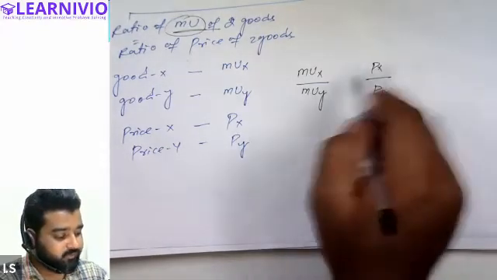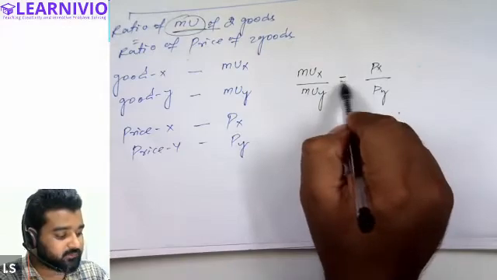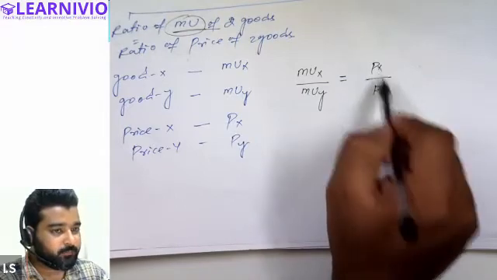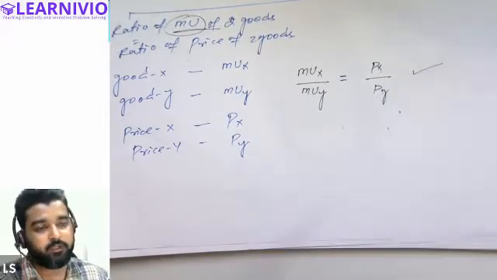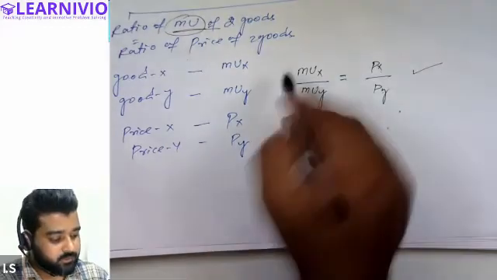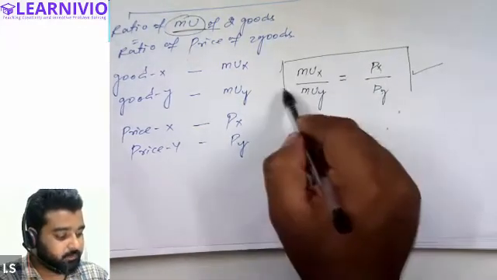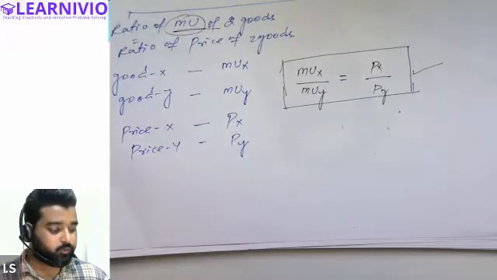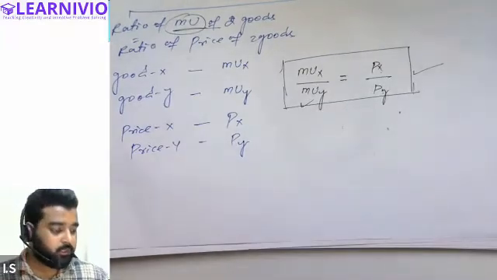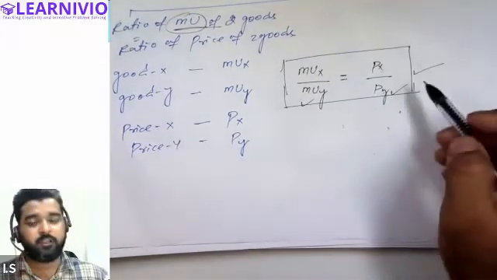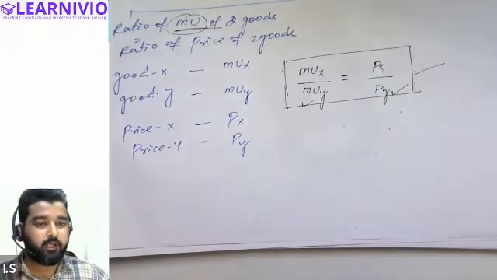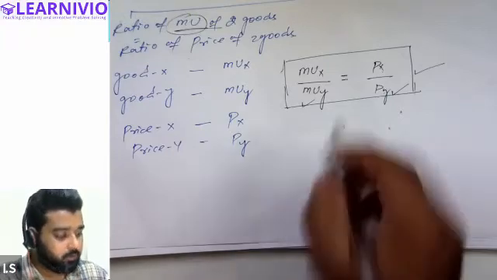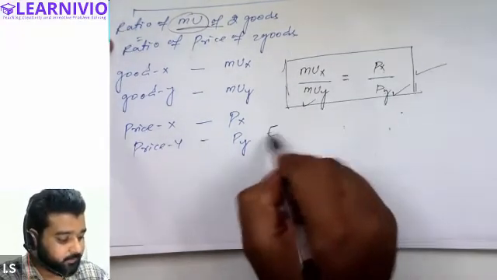All right, so when the marginal utility of X commodity divided by marginal utility of Y commodity equals the price of X upon price of Y, this is basically called equilibrium. This is the first condition in the double commodity case. In simple terms, when the ratio of utility of both the commodities becomes equal to the ratio of prices of both the commodities, it is called the situation of equilibrium. All right, so let's take an example to understand this concept.